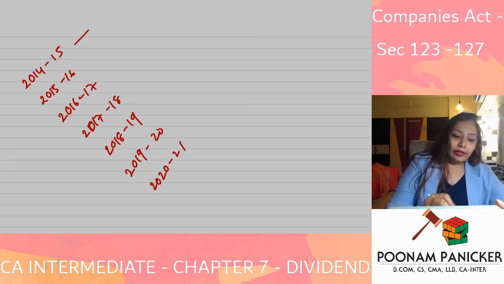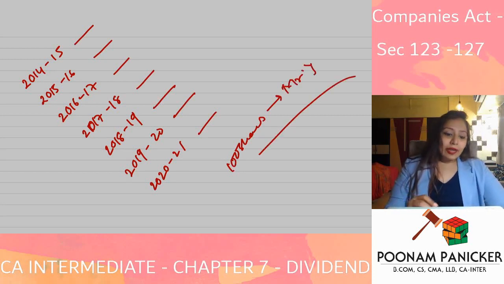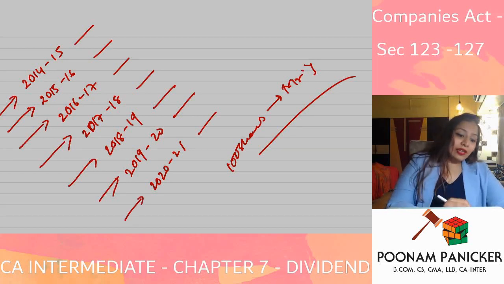So now dividend was not claimed on these shares, say some 100 shares, which were held by a shareholder, say Mr. Y of the company. So if Mr. Y has not collected the dividend on the shares, for how many consecutive years has he not collected? He has not collected it for a period of 7 consecutive years.